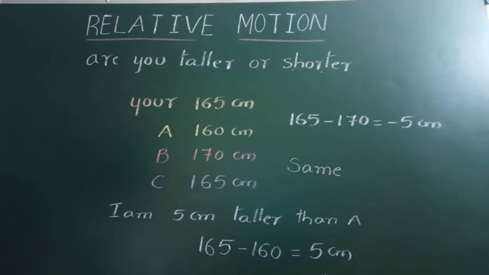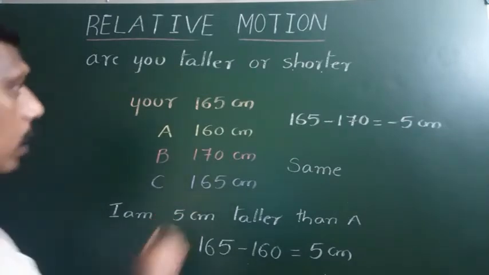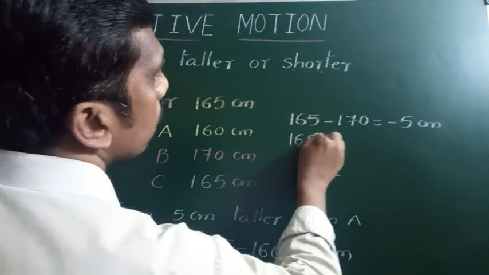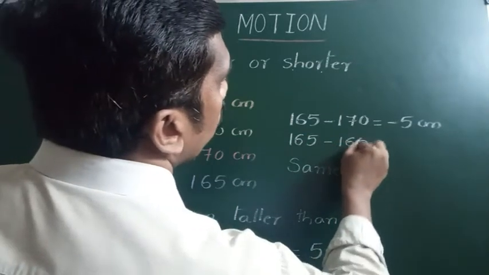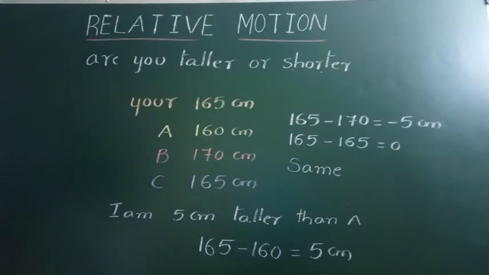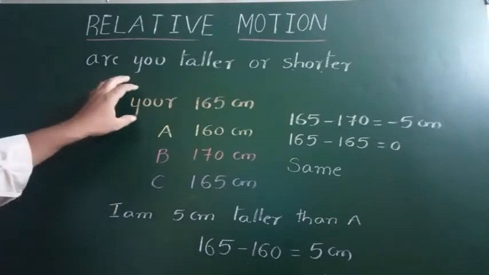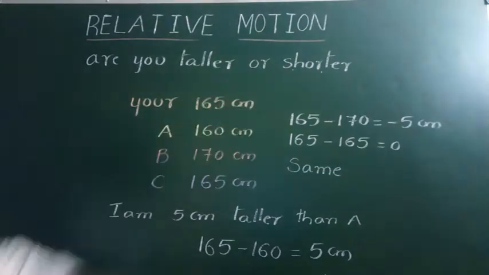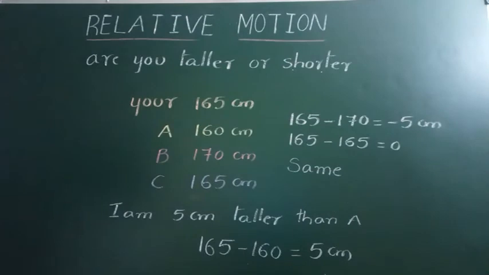Like that, suppose you compare with C, your height is 165 and person C's height is also 165. That is equal to 0. You are 0 centimeters taller than person C or 0 centimeters shorter than person C. That means comparing your height with person A, your answer is 5 centimeters. Compared with B, your answer is minus 5 centimeters. That is shorter. Compared with C, your answer is same. Without comparison, we can't give an answer.